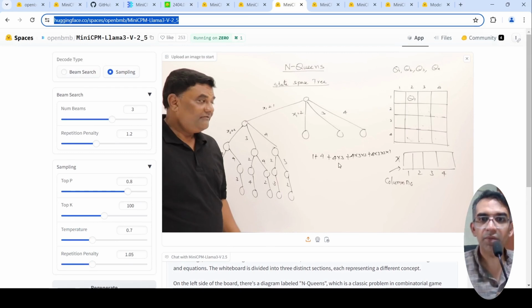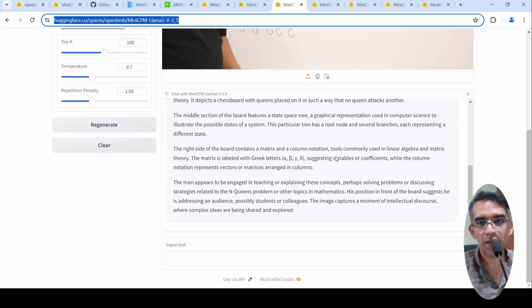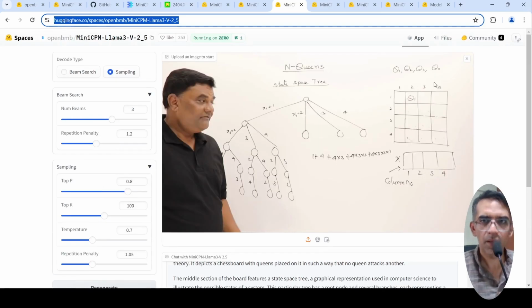Okay, so there is a bit of hallucination again, but partly it has deciphered this image. I will put it like that. And at a high level, it says, yeah, this talks about N-Queens problems. Basically, the man appears to be engaged in teaching or explaining these concepts, which is correct. But there is some hallucination over here as well.